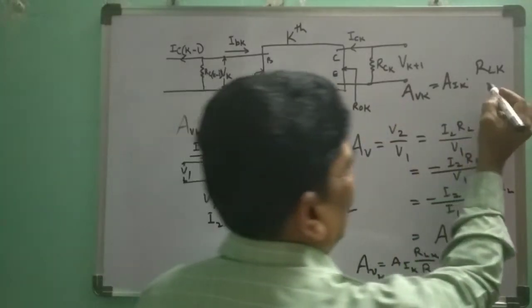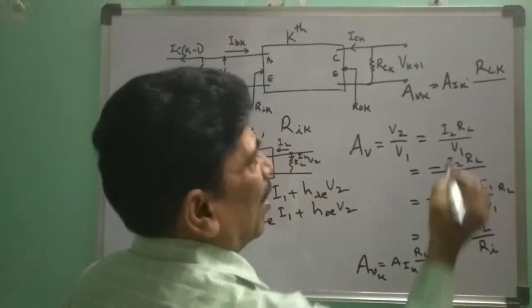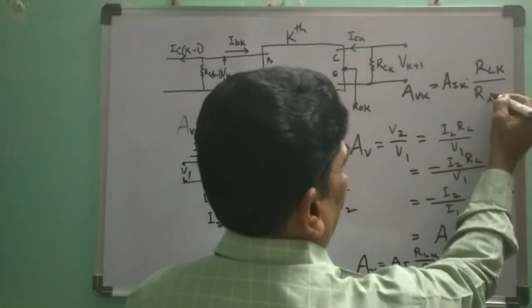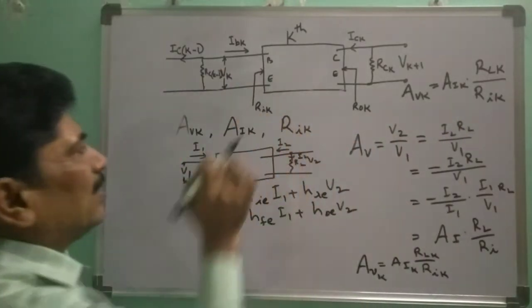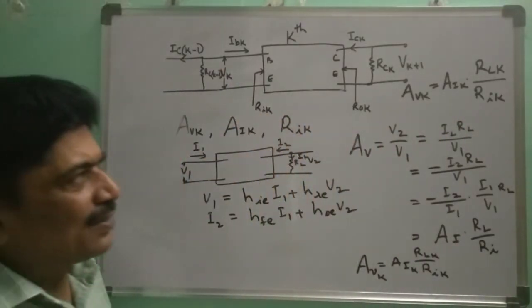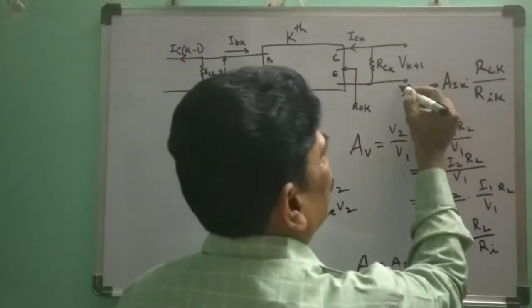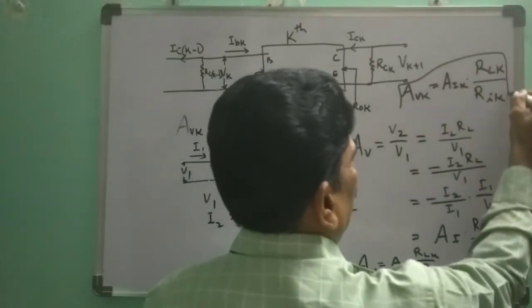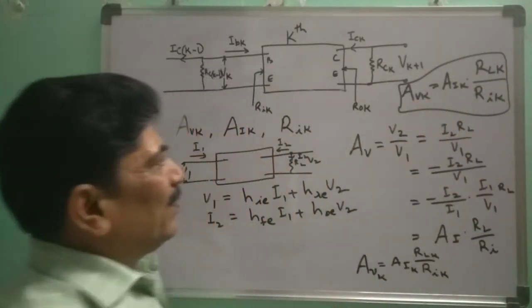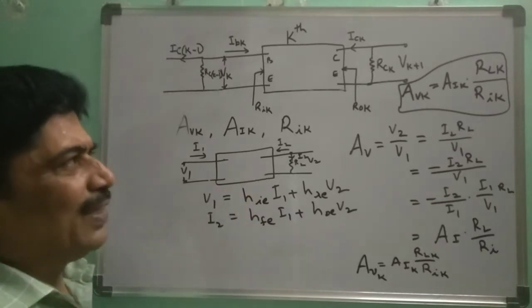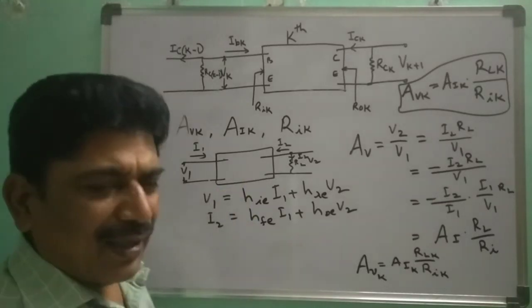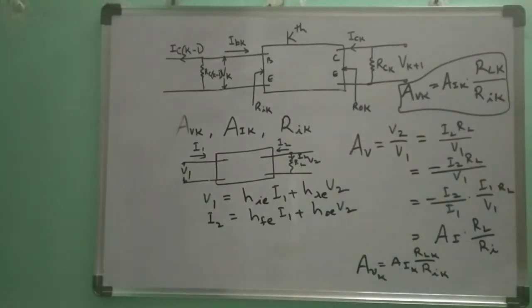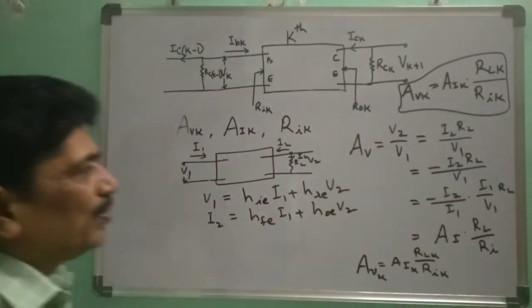So that will be RLK divided by RIK, where RIK is the input resistance of the kth stage. Okay. AVK we have found, for the kth stage, AVK is equal to AIK into RLK by RIK. Now let us find out the current gain for the kth stage. I hope you followed this.